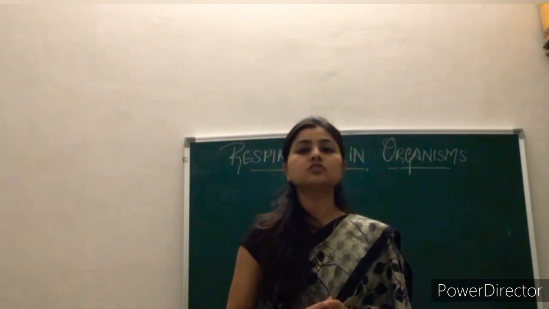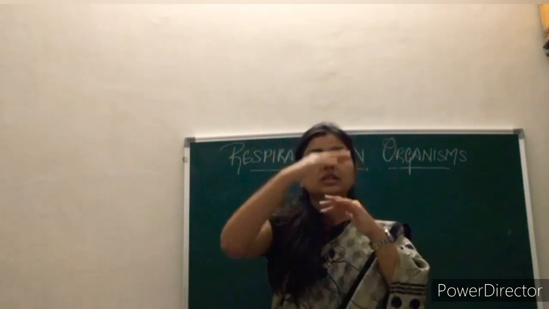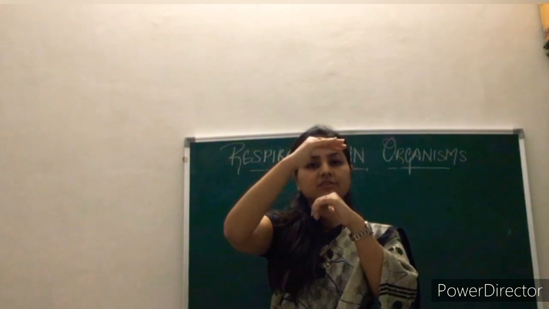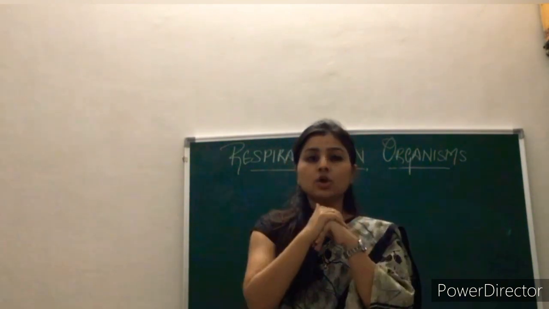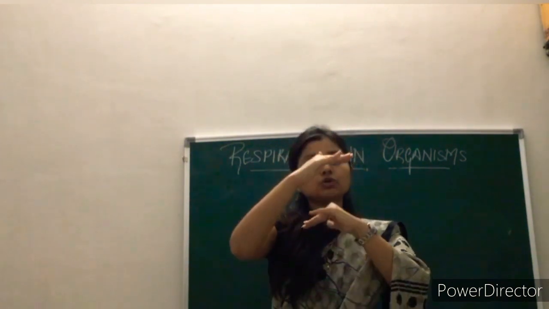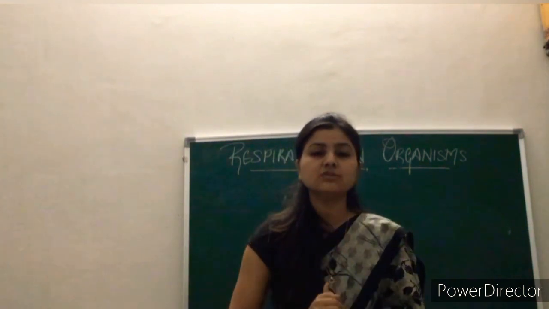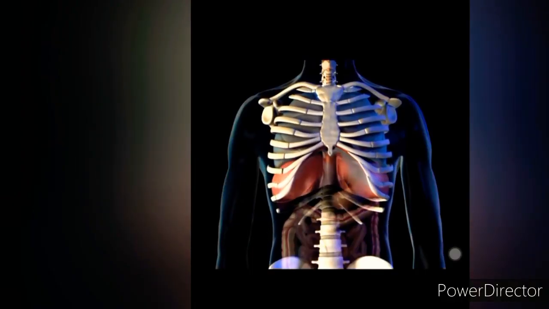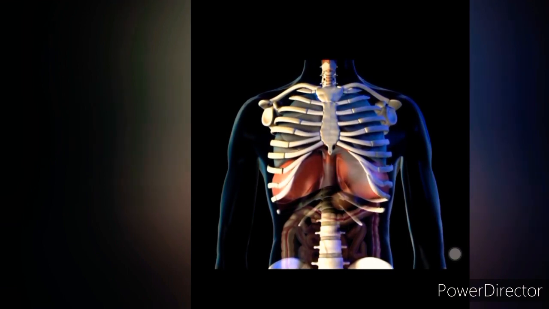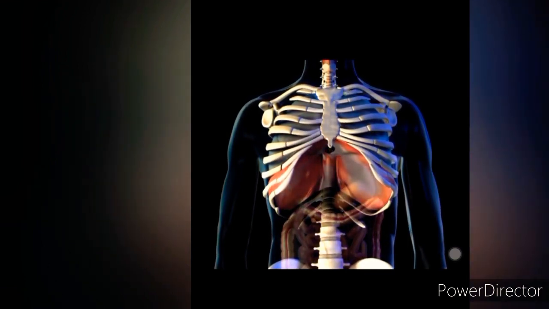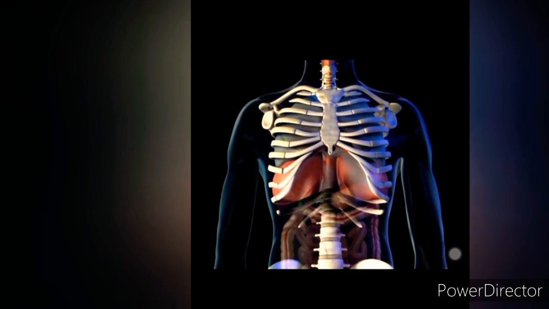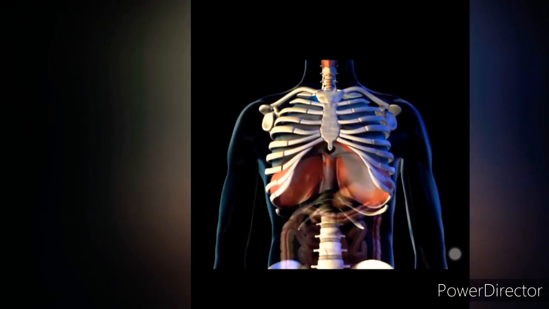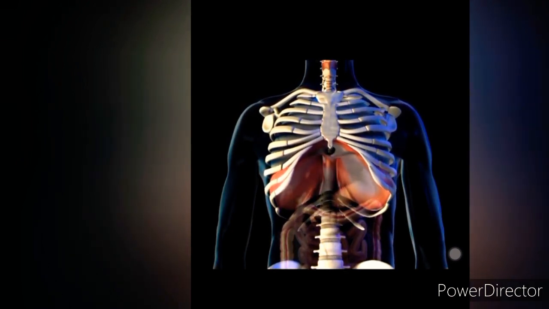Now when the air has to be exhaled out, the ribs and diaphragm move back to their position, pushing out all the air that has been filled in the lungs, right? As you can see here, whenever you inhale, the ribs move upward, the diaphragm moves downward, and then back to its position. Again, upward and back to its position.